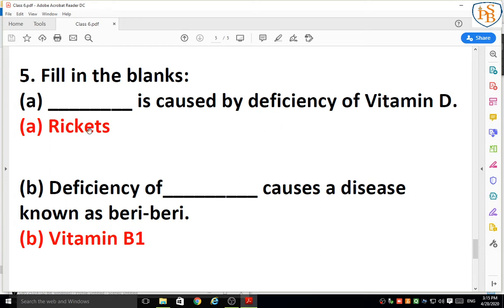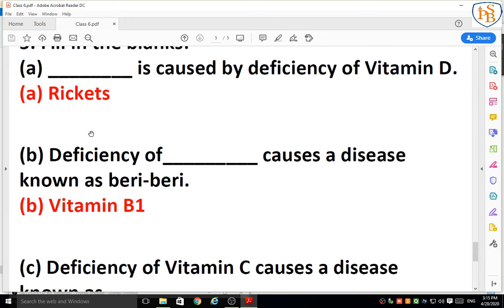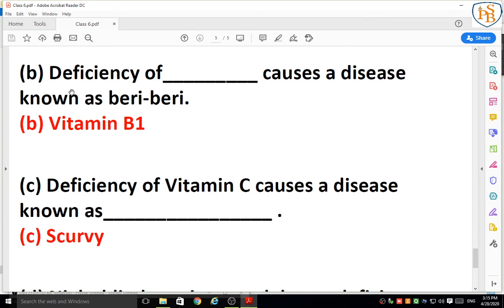The answer is rickets. Next one: the deficiency of dash dash causes a disease known as beriberi. All these blanks you can fill from the vitamin chart and the mineral chart. From this you can see beriberi is caused by the deficiency of vitamin B1. So the answer is vitamin B1.